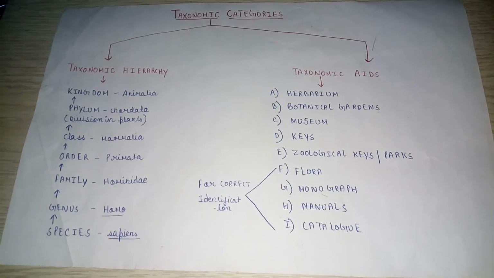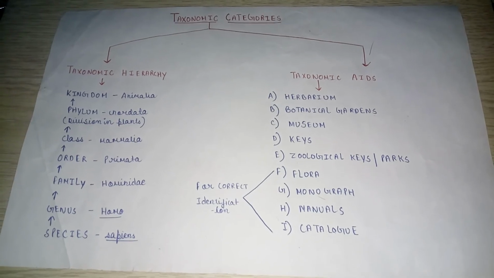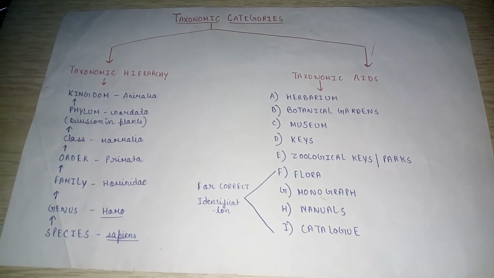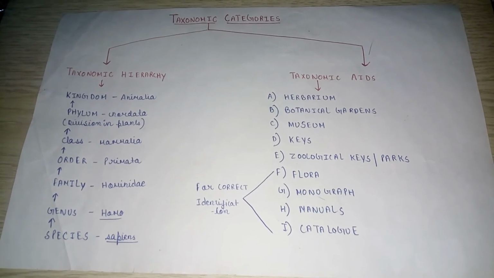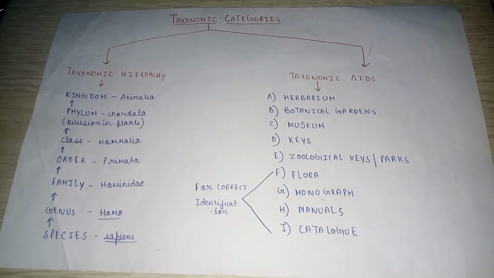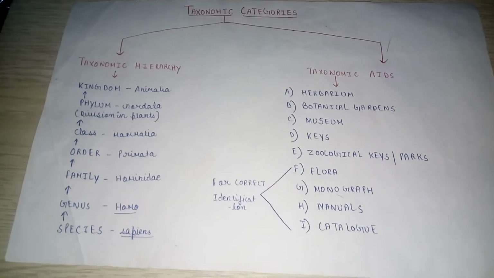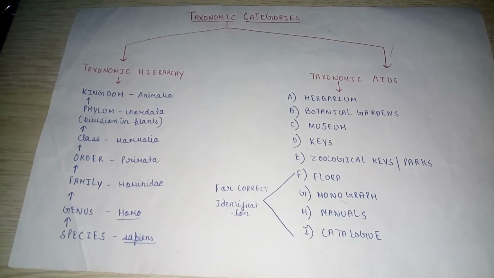Now, next we come to botanical garden. Botanical gardens are the places or institutes that maintain the living plant specimens of different varieties of plants for reference. A botanical garden contains plant species from various corners of the world. Plant species in a botanical garden are grown for identification purposes, and each plant is labeled. The label should carry its botanical name and its family.